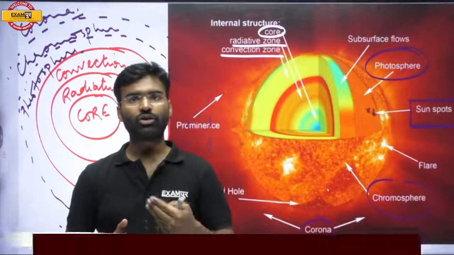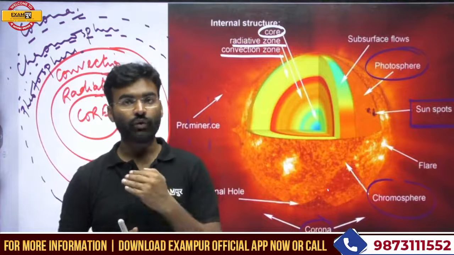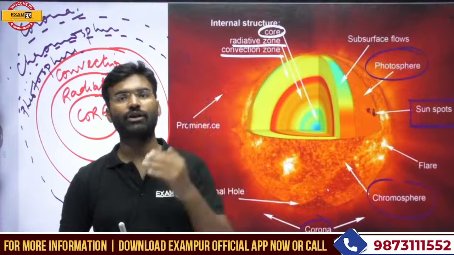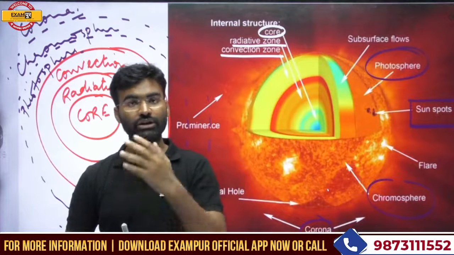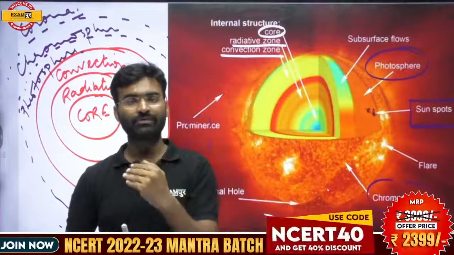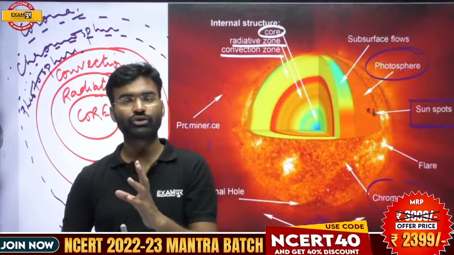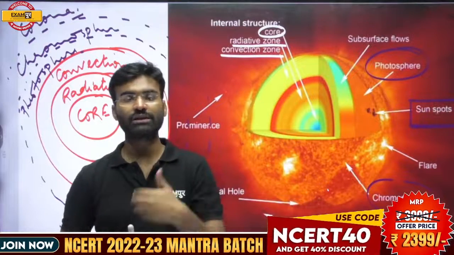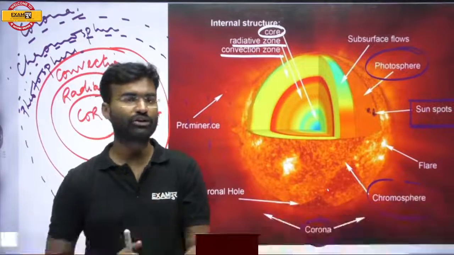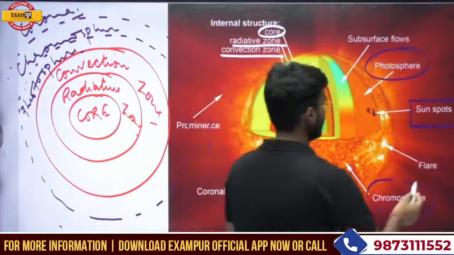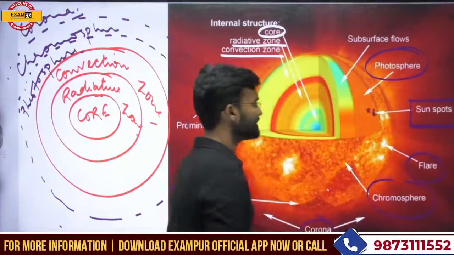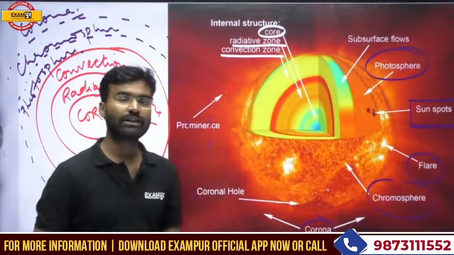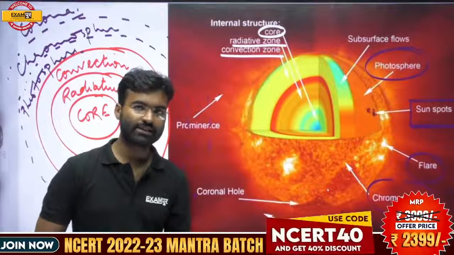The area on the sun's surface where radiation moves away, the transfer of energy or heat in the form of radiation, is called solar flares. So flares and sunspots are found on the sun's surface.